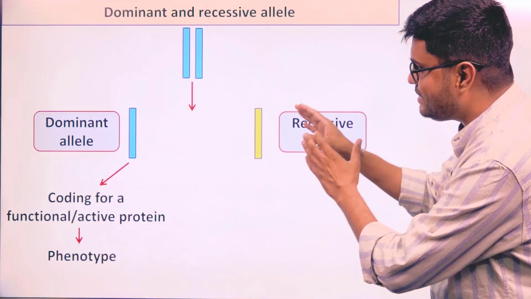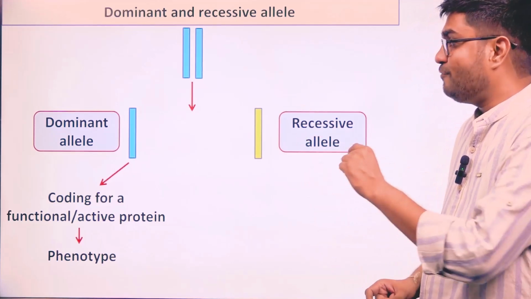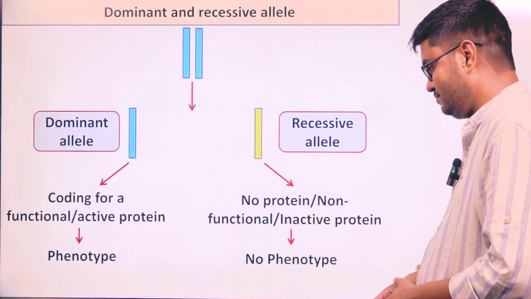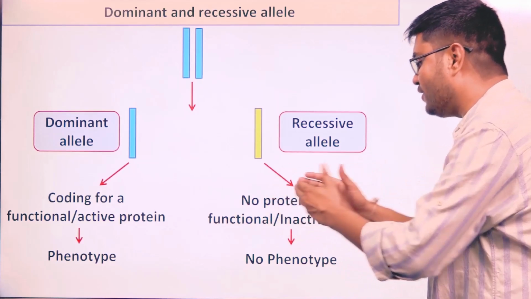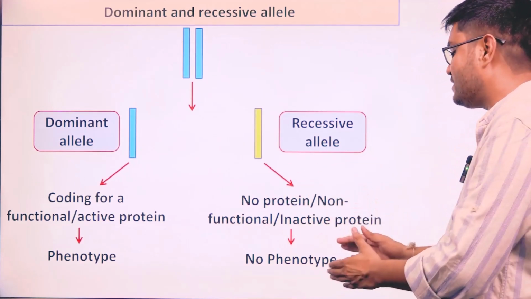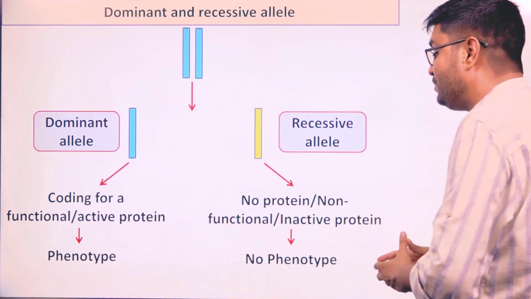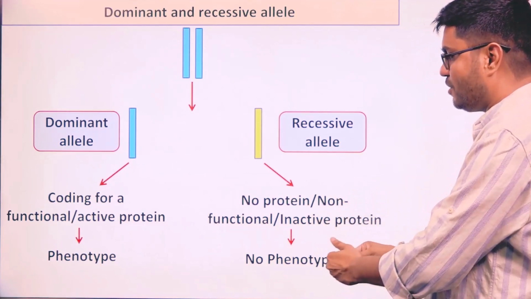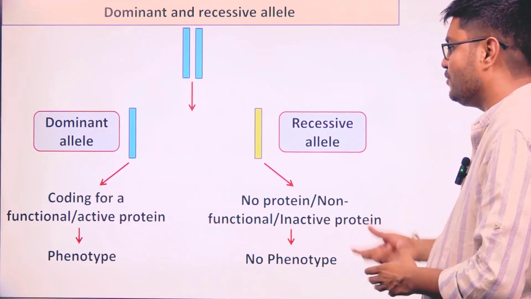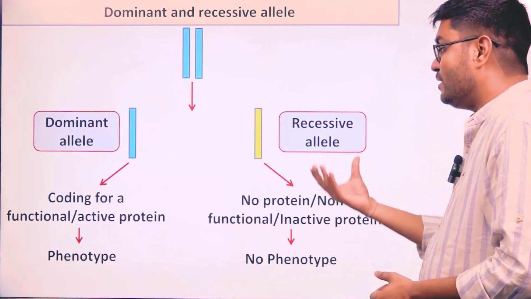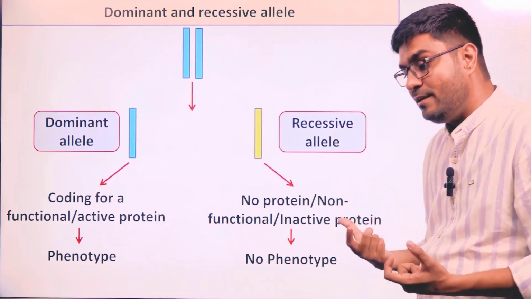What do you mean by recessive allele? That particular DNA sequence, which is the form of the same gene, is not giving us protein or giving us a non-functional protein or giving us an inactive protein. In an inactive protein, ultimately phenotype is not going to come. Then we are going to call that particular DNA sequence, that particular allele, as recessive allele.